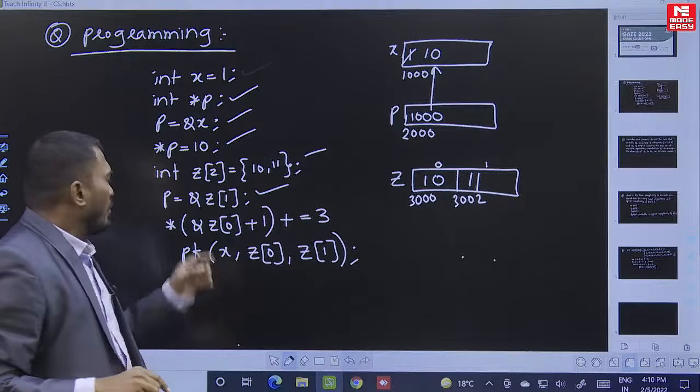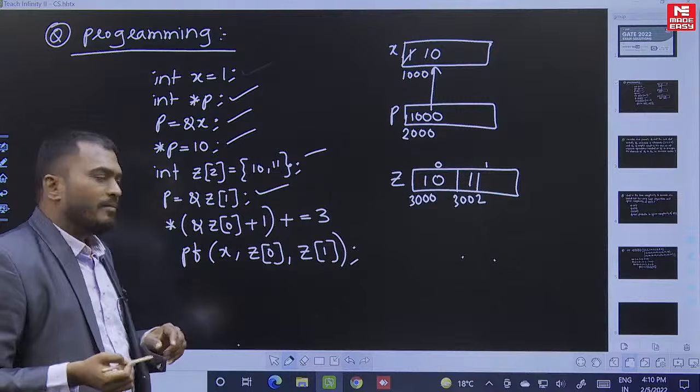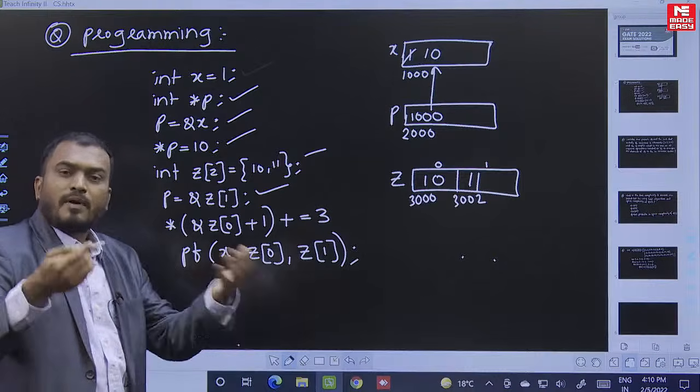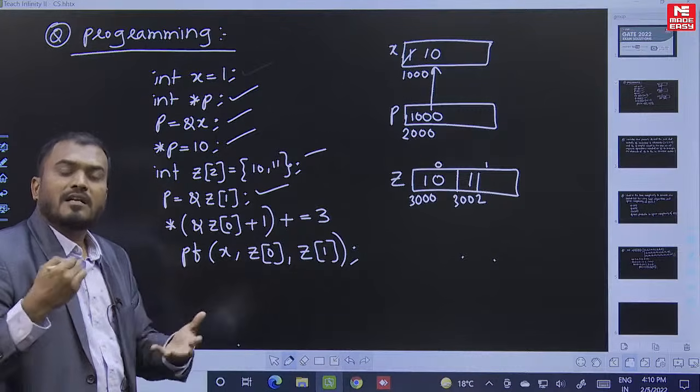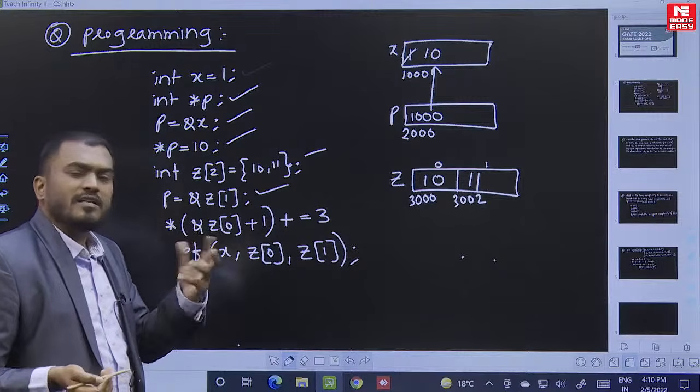Normal integer. So the integer address you are trying to assign to P, is it allowed or not allowed? Allowed. Because P is also saying I am a pointer variable of type integer, I can take the address of any integer. So you are assigning the address of an integer, so that is very much allowed.